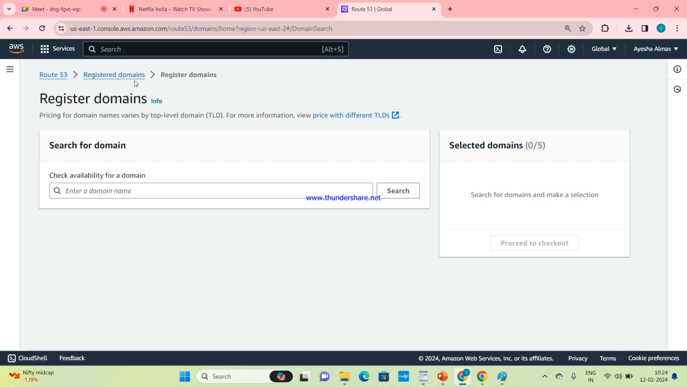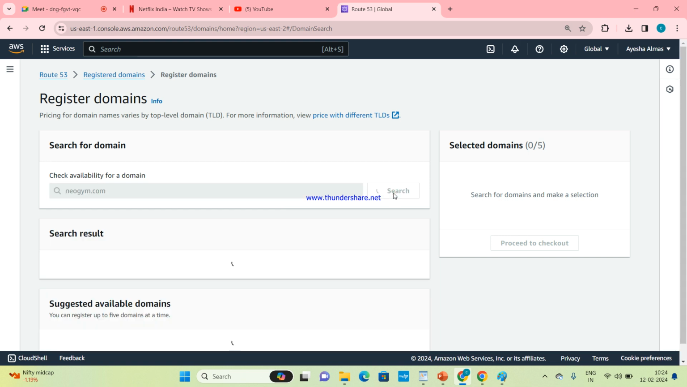When we click register domain, can you see here, search for domain? So for example, we have done website hosting for NeoGym. If we want to give the domain name, we don't want to go through the public IP address, we want a domain name. So let's check the domain name. Search.